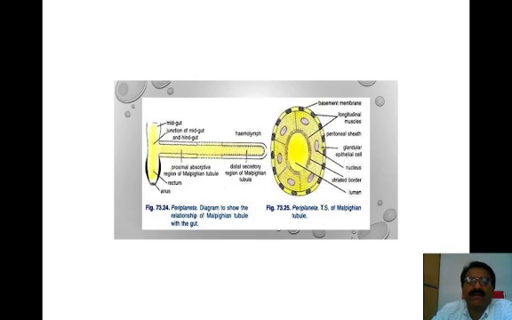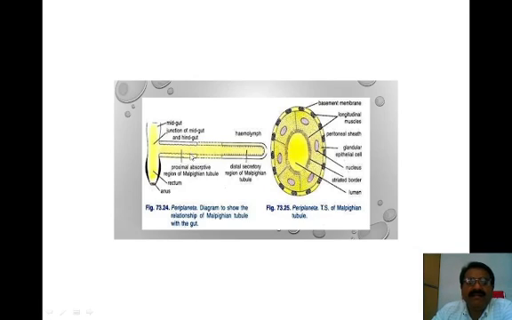Whatever unwanted materials are present in the food materials get secreted here with the help of the brush border. Then the important nutrients get reabsorbed in the proximal part of the Malpighian tubules.